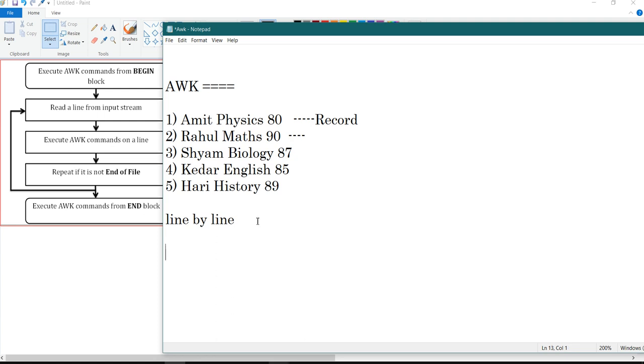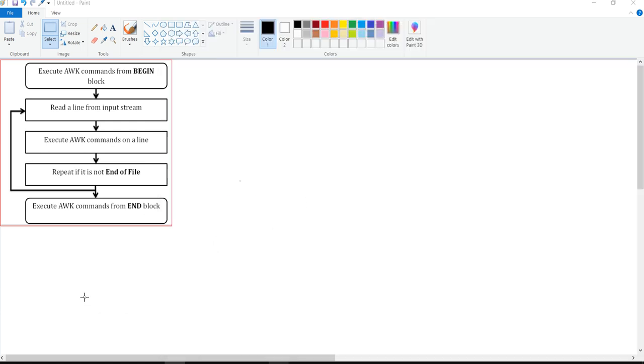Or I can do one more thing. I can run a command. Suppose I have file.txt, then I can give the input to awk also. So awk is a text processing programming language. Awk reads a file from the input stream, or we can specify the input by pipe. It works on text input, which can be a file or the standard input stream that we can take from the pipe. Okay, so first you need to understand this flowchart.